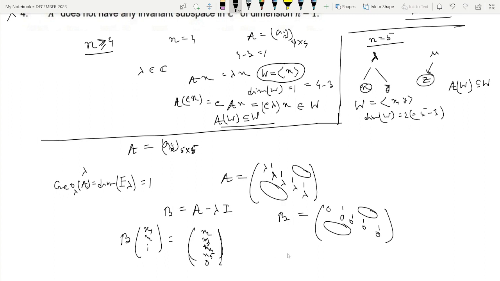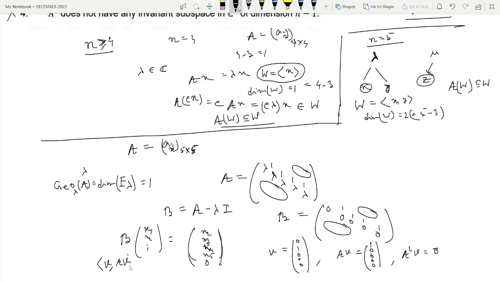So in this case we have to consider a vector and the T-cyclic subspace of that vector. If we take simply the vector v equal to 0 1 0 0 0, then clearly A v will be equal to 1 0 0 0 0, just verify, and A square v will be equal to 0, that is 0 0 0 0 0. Then consider the T-cyclic subspace generated by v, that is v, A v.